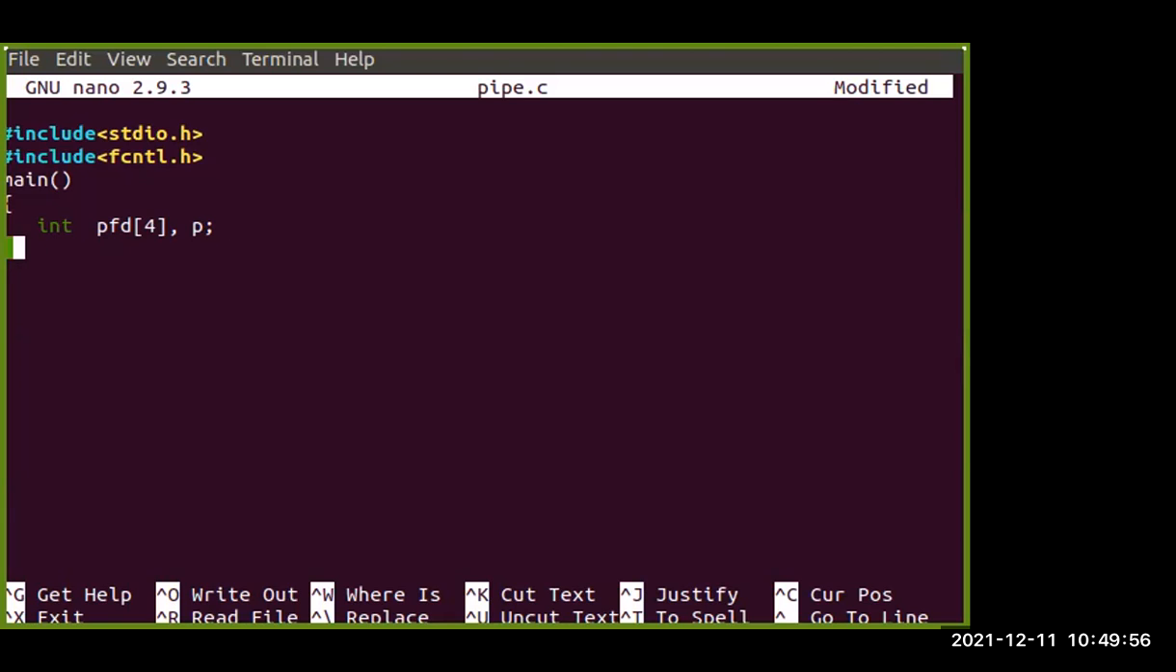I am using the pipe function here. So the pipe function, against that pfd means the array we are going to create, and then the variable that will hold the value of the function.